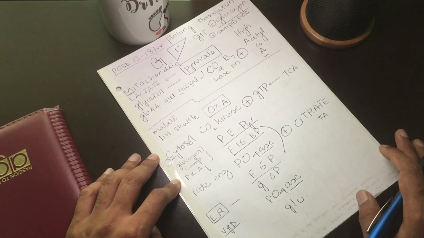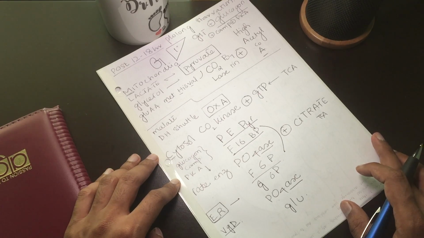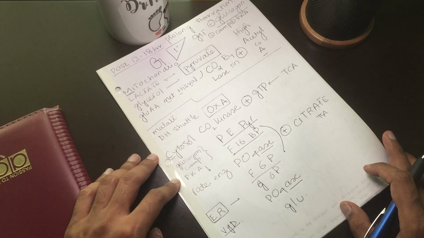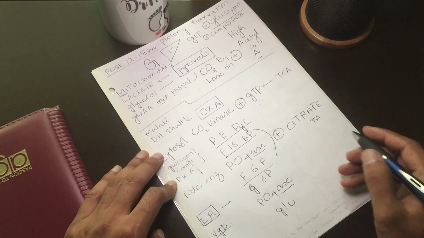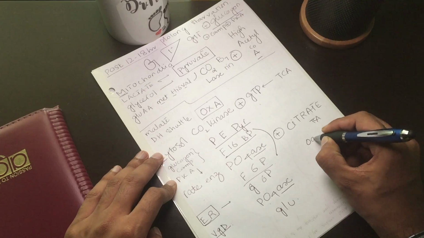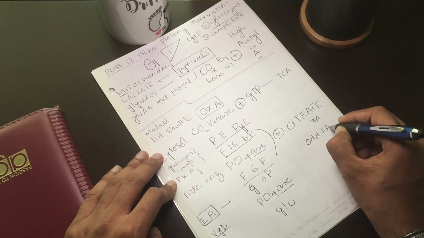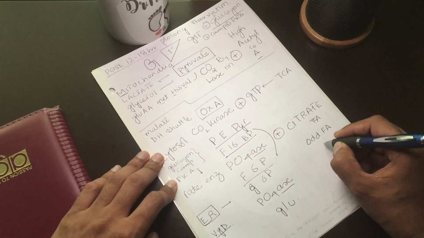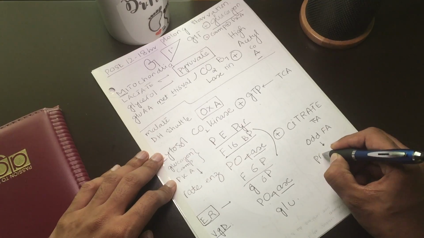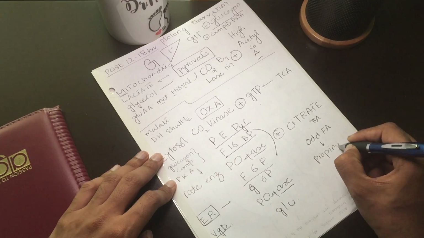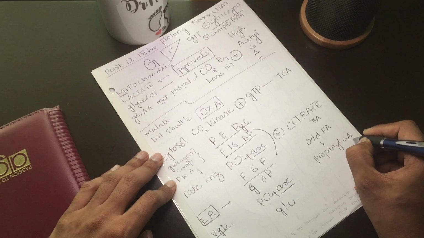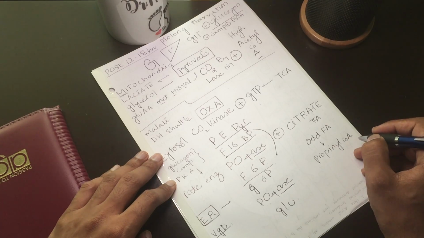There is one point which I also want to highlight: odd chain fatty acids yield propionyl CoA during metabolism.